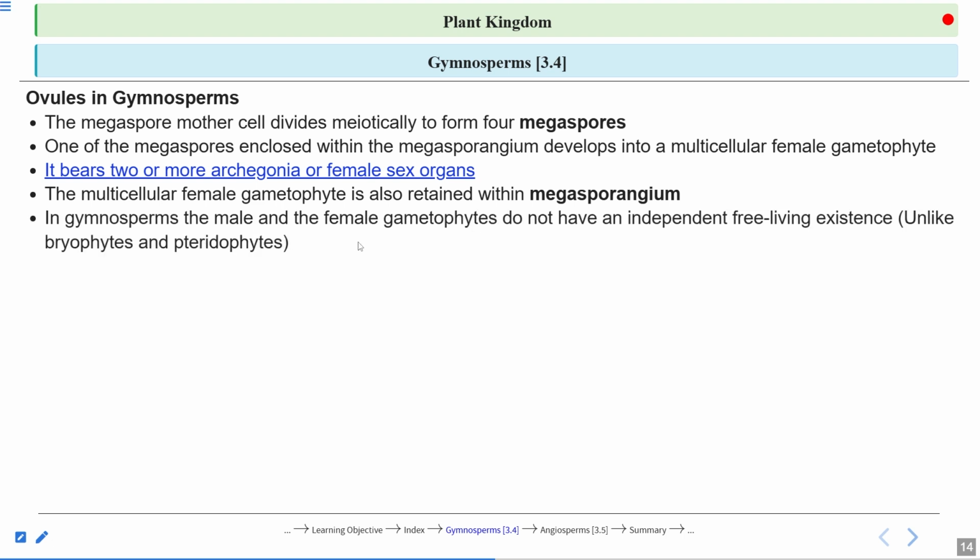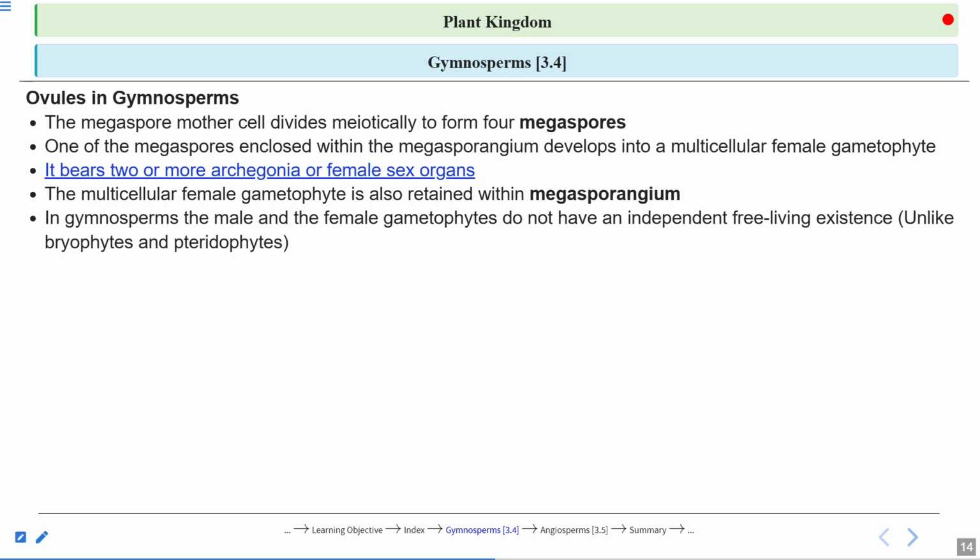In gymnosperms, the male and female gametophyte do not have an independent free living existence, unlike the bryophytes and pteridophytes. We have seen in the case of pteridophytes, they have the heart-shaped prothallus structure that bears the antheridium and archegonium on its ventral surface. Such structures you won't see here.